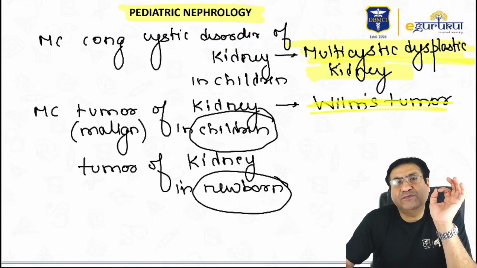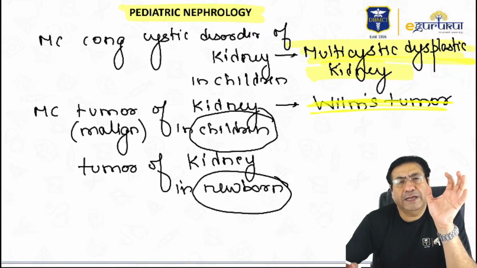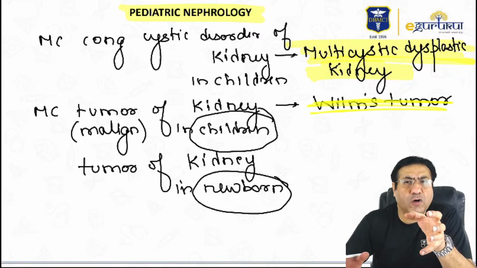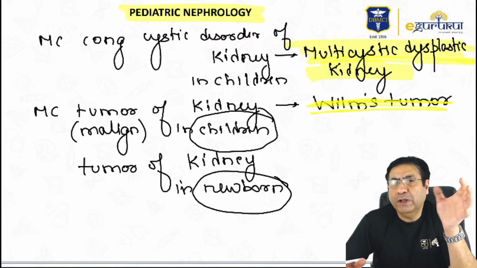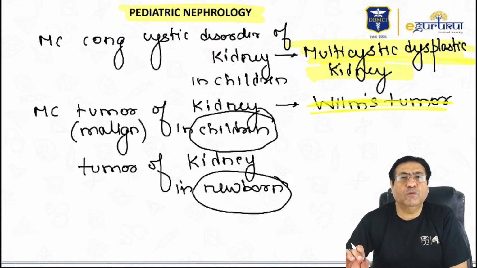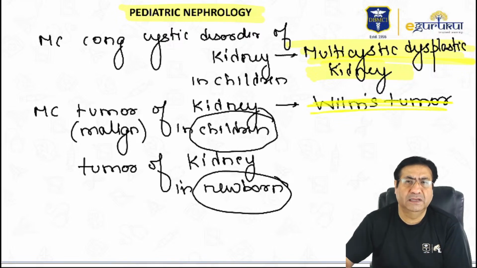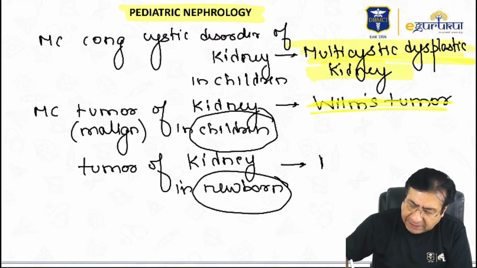But Wilms tumor is very, very rare below 5 to 6 months of age. So in small children, especially newborns, Wilms tumor is very rare. So if I now ask which is the most common tumor of the kidney in newborns, then the answer is mesoblastic nephroma.